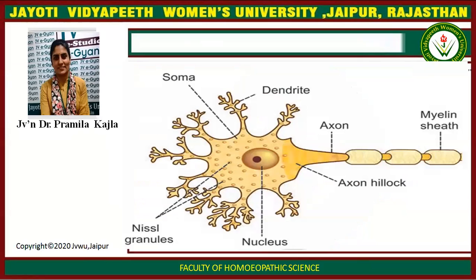In this diagram, we can see this is nerve cell which is having dendrite and axon, soma, nucleus, and nuclear granules. This is axon hillock, and this is myelin sheath on axon with node of Ranvier.